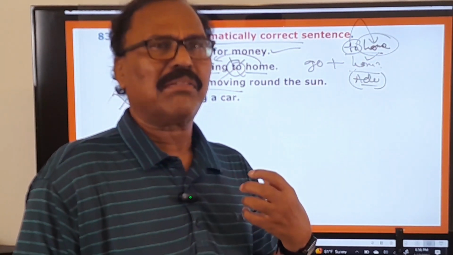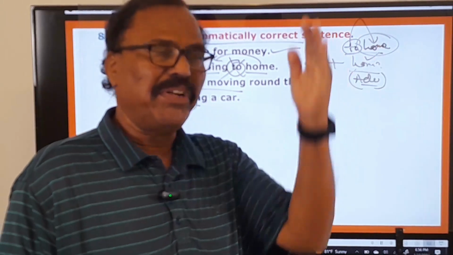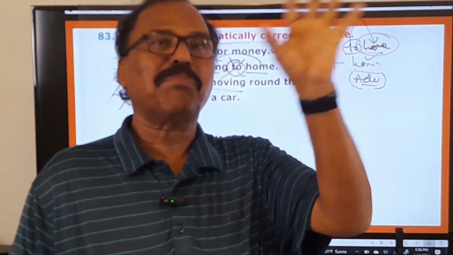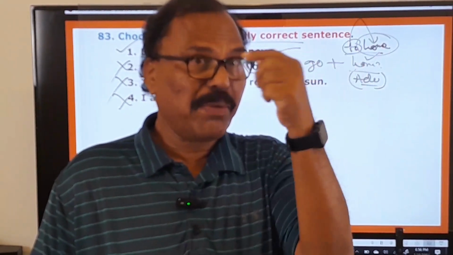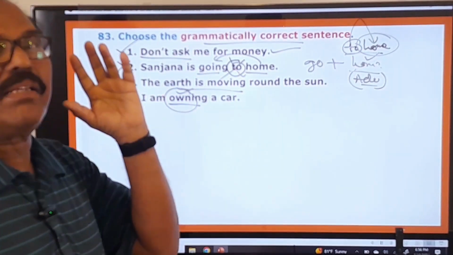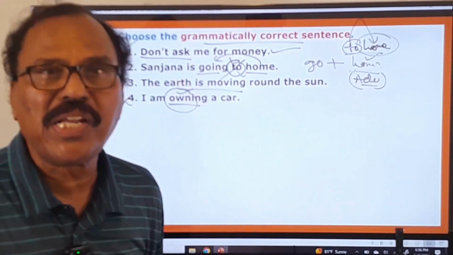కొన్ని verbs ఉంటాయి, వాటి గురించి నేను చెప్పాను. Okay, in one of my videos under the title, TET DSE, most important grammar topics 1 to 11, this is mentioned very clearly. I have mentioned it. So this own is not an action verb, it's a stative verb. It cannot be used in the continuous tense.